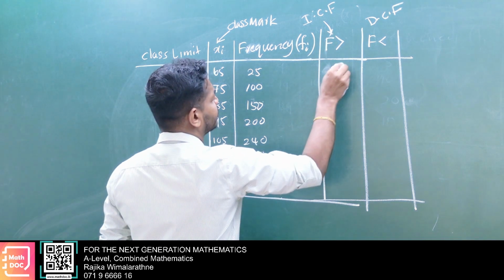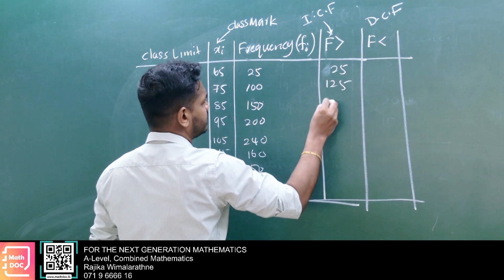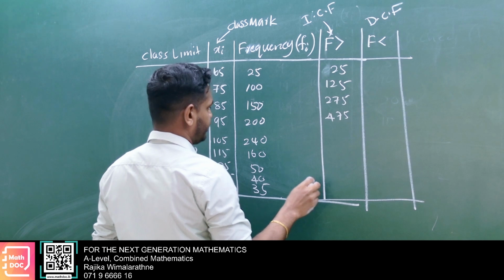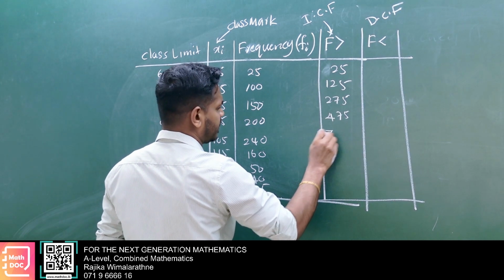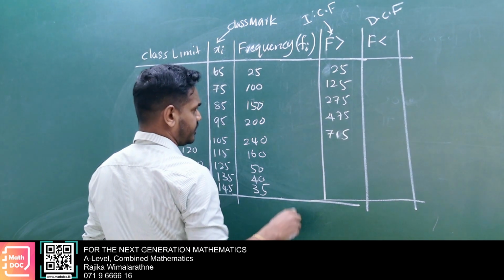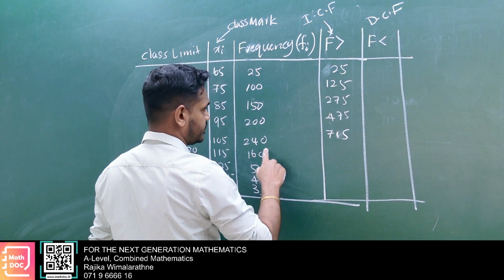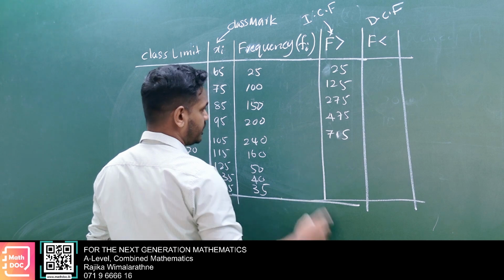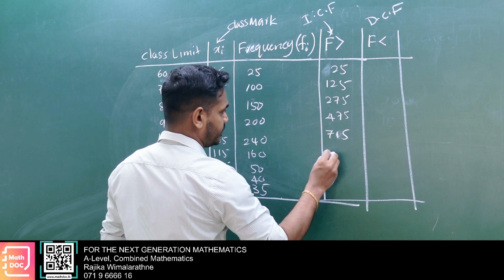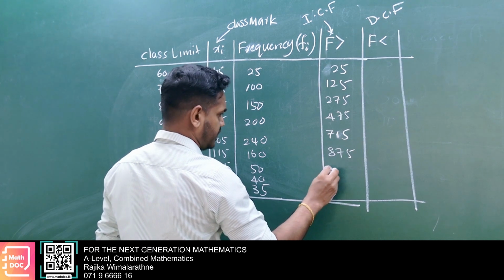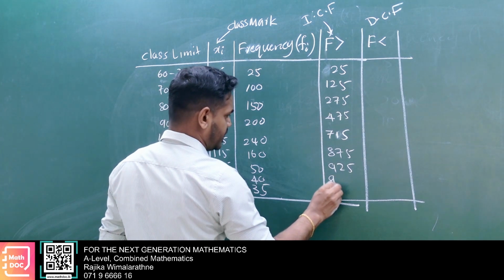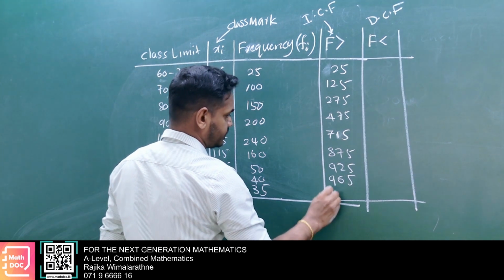25, 125, 275, 475, 600, 715, 875, 925, 965.